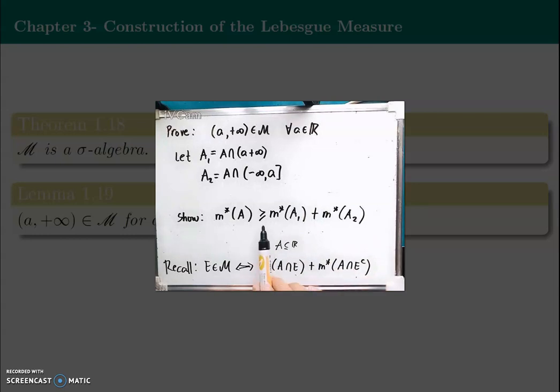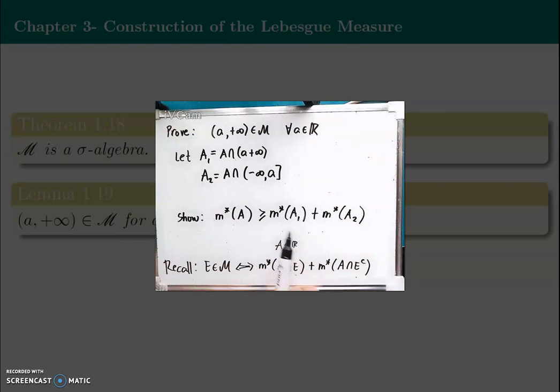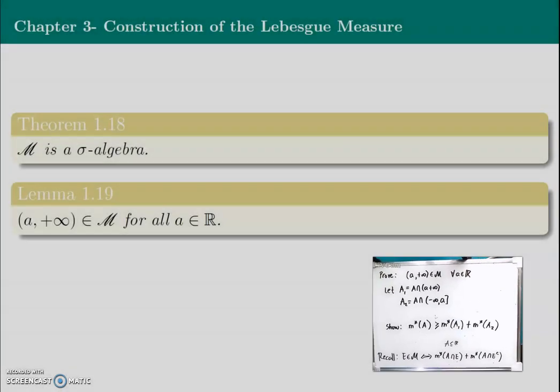As you noticed here, we will show that the Lebesgue outer measure of A is greater than or equal to the sum of the Lebesgue outer measure of the two sets. Now notice that we can show just the greater than or equal. We have it in our remark that we can treat equality, or we can show only greater than or equal, because we have shown already the less than or equal, that it always follows. So that's it in this lemma.